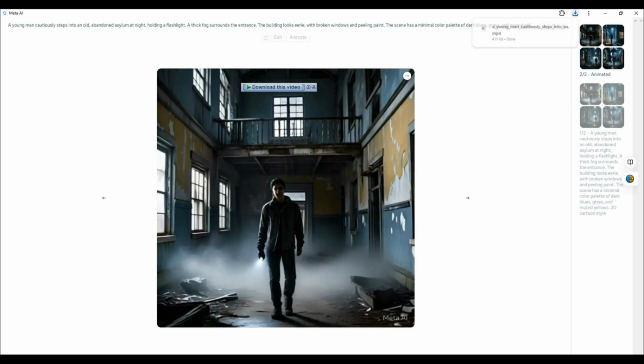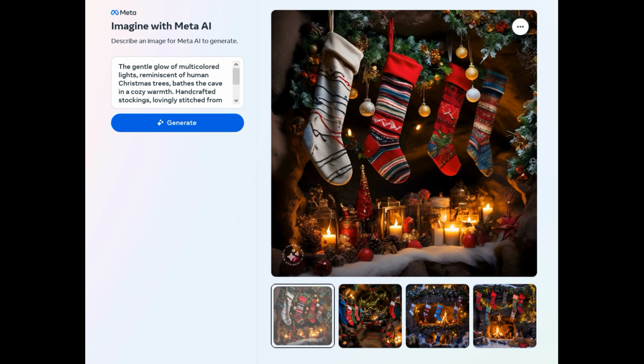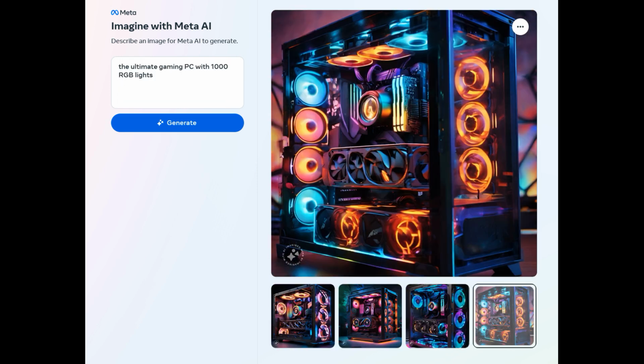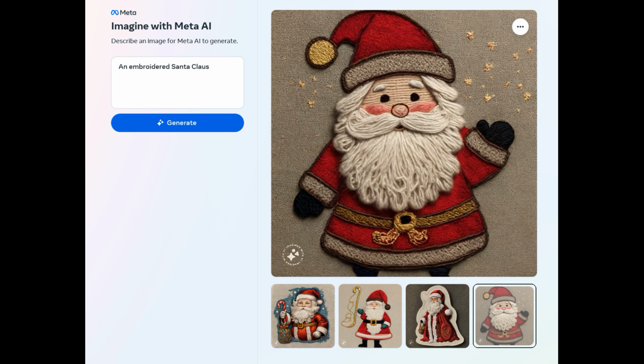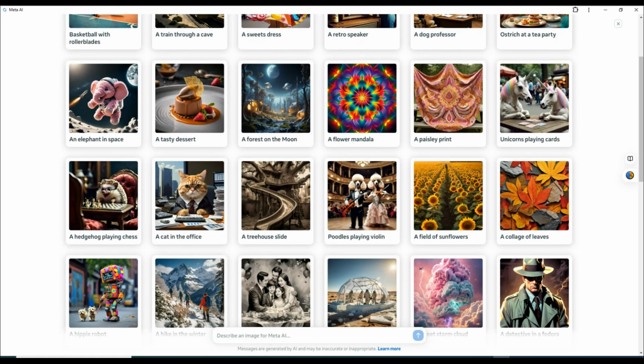Now, how can you use Meta AI? Here are some cool ways people are using it. Content creators generate custom artwork and animations for YouTube videos. Storytellers and writers turn ideas into AI-illustrated stories. Social media creators create viral AI art for Instagram and TikTok. Game designers and artists make concept art in seconds. And remember, all of this is possible without spending a single penny.